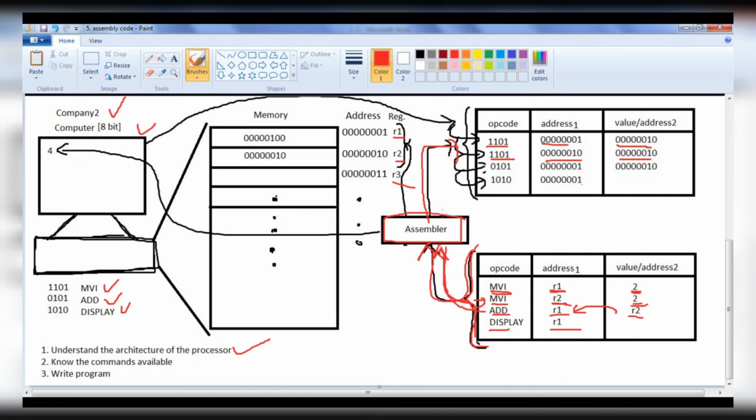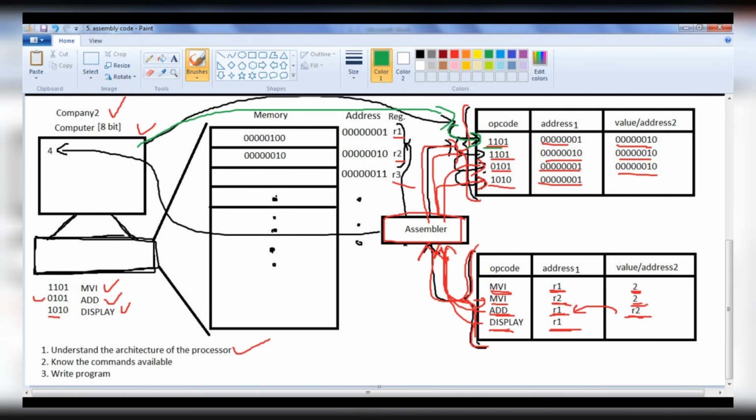Then the assembler takes the next instruction, converts that also to machine code. Add's binary equivalent is 0101, it places that here, then puts the address of register 1, puts the address of register 2, then it takes the next instruction and converts that also to machine code. So display has the binary equivalent 1010, so it places here 1010, that is an opcode, then puts the register 1 address. Once the machine code is generated by the assembler, then the computer or processor is going to execute those statements one by one.